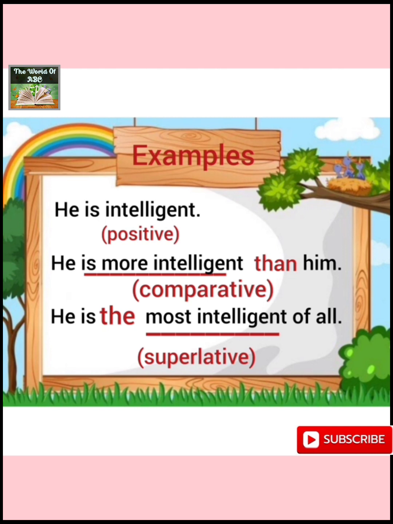So comparative degree is used. As intelligent is more than one syllable, then we have to put more with it in comparative degree. And the last example is he is the most intelligent of all. Superlative degree, I have added most because comparison has been made of one single noun with the rest of all the students or rest of all the boys.